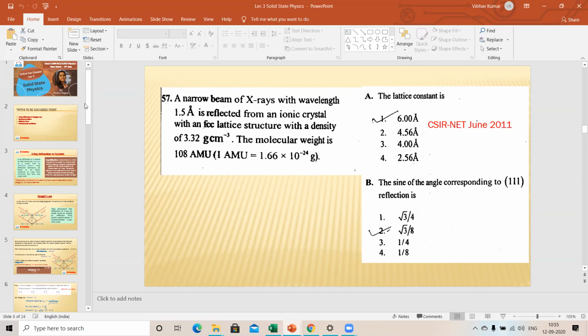Any other question? You solve these 3 problems, and besides this, you have to find related problems in previous years' GATE and NET examinations. And on Monday you will have a small quiz of solid state physics based on the topics we have covered. You will have a 20 to 30 minute online quiz test.